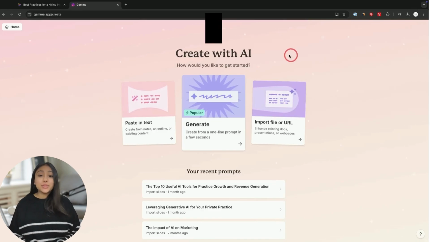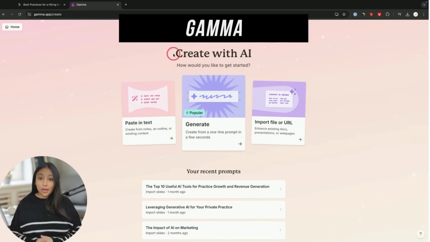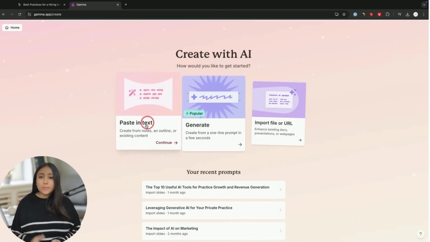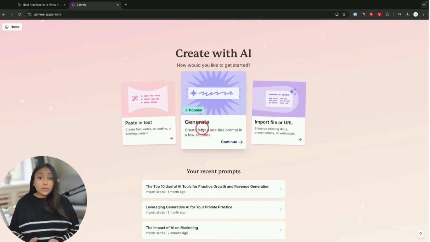And this brings me to the third tool here, and this is called Gamma. It's the best AI tool right now for creating presentations, alternatives to things like PowerPoint. And you could just paste text, or you could just generate. You could use a single line of text, or you could just import any type of file. I'll show you this one for now.